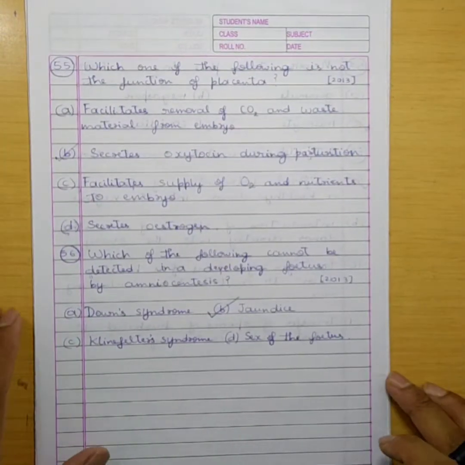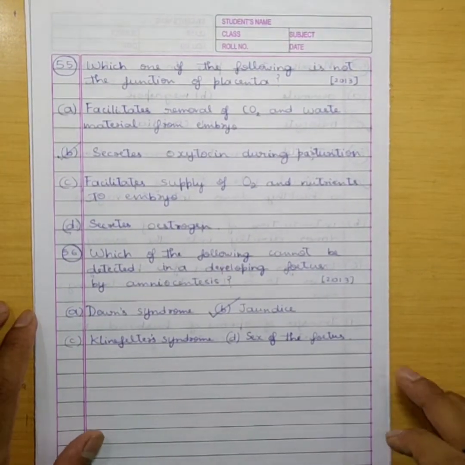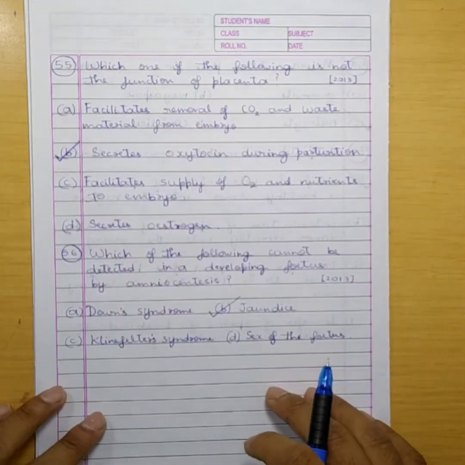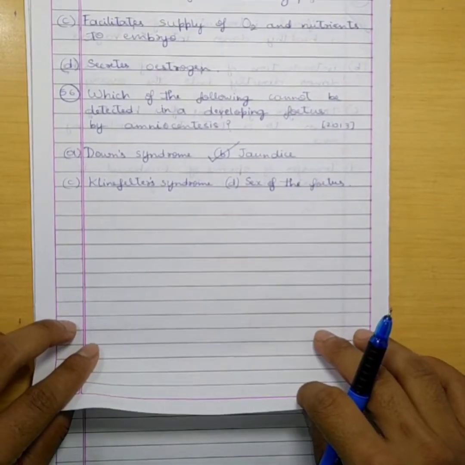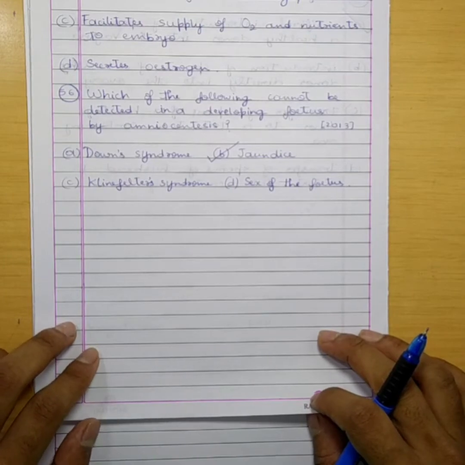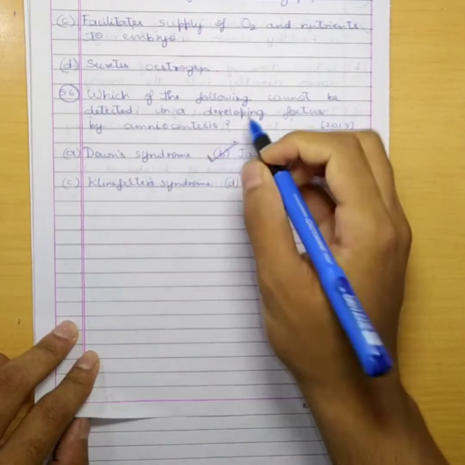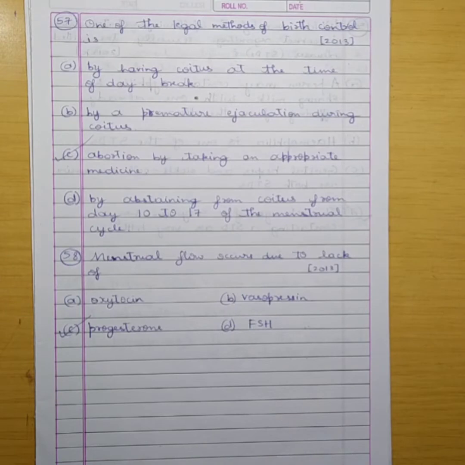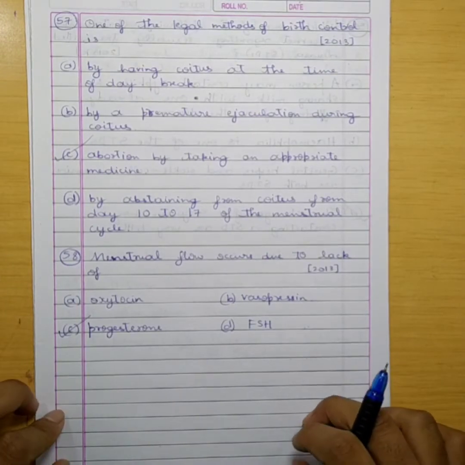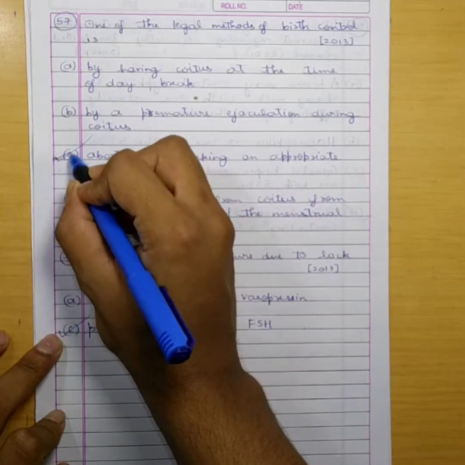55. Which one of the following is not the function of placenta? Secretes oxytocin during parturition. It is not the function of placenta. 56. Which one of the following cannot be detected in a developing fetus by amniocentesis? Jaundice cannot be detected. 57. One of the legal methods of birth control is option C, abortion by taking an appropriate medicine.